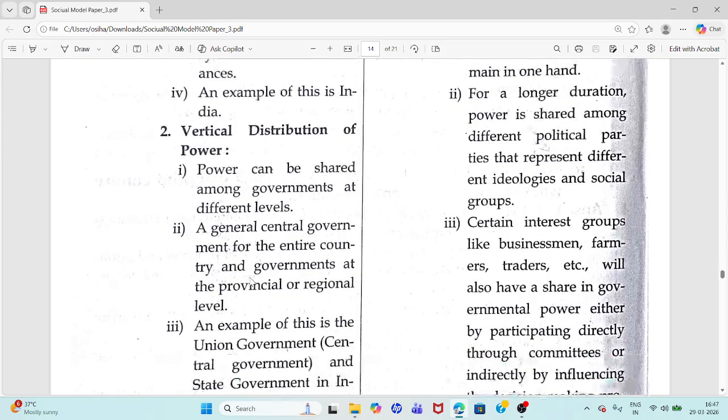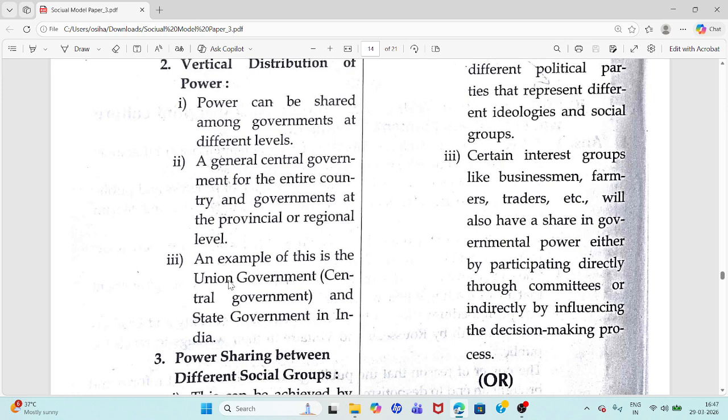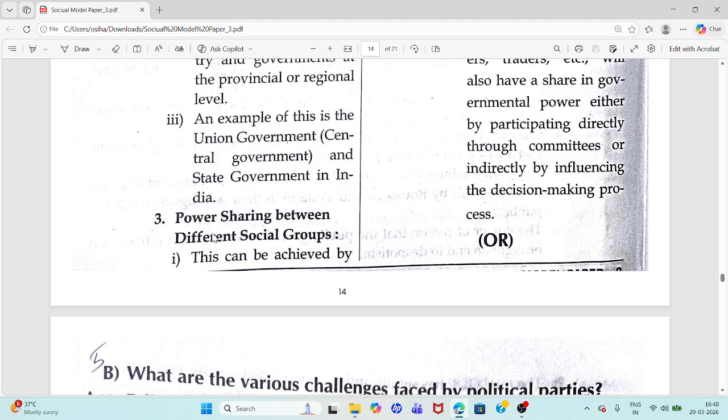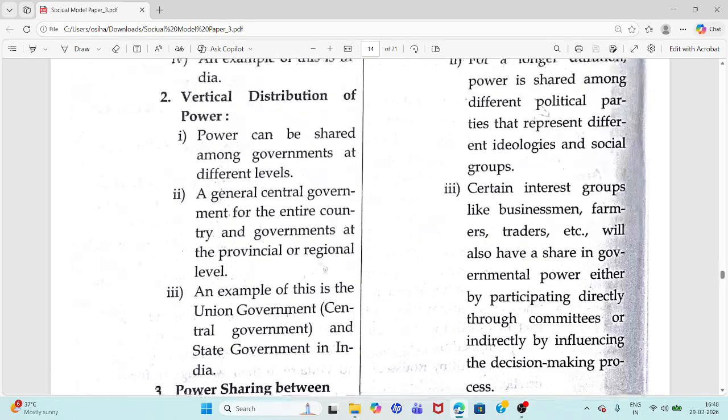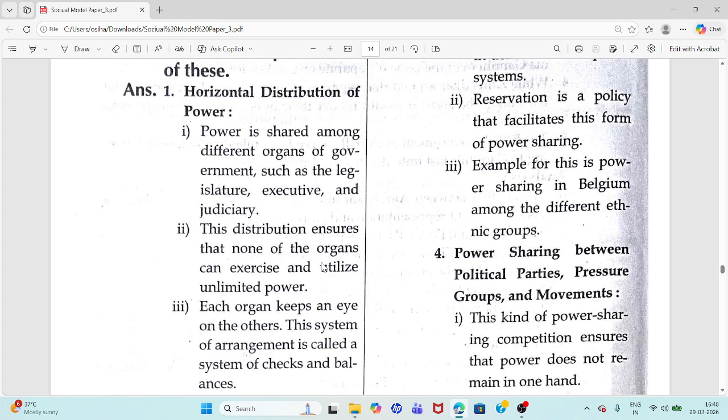I'm giving it briefly. The answer for this, examples are union and state governments in India. Third side heading, power sharing between different social groups. Power sharing among social groups through reservation. Example: Belgium among ethnic groups. So you can learn from this.